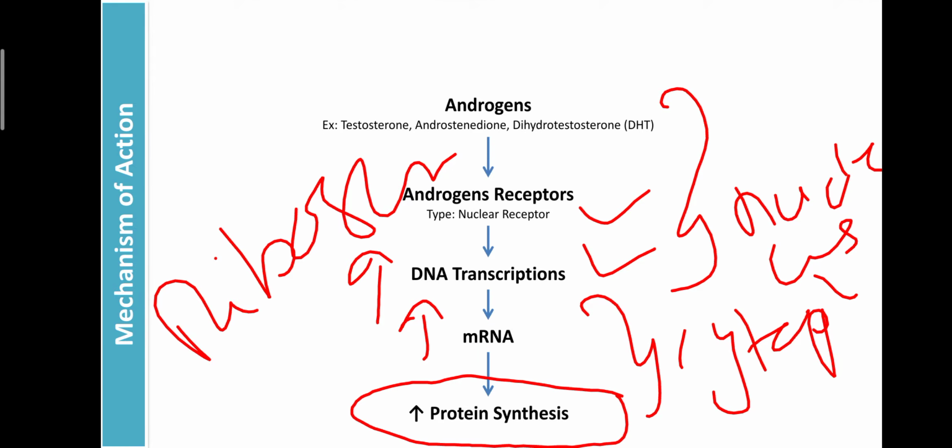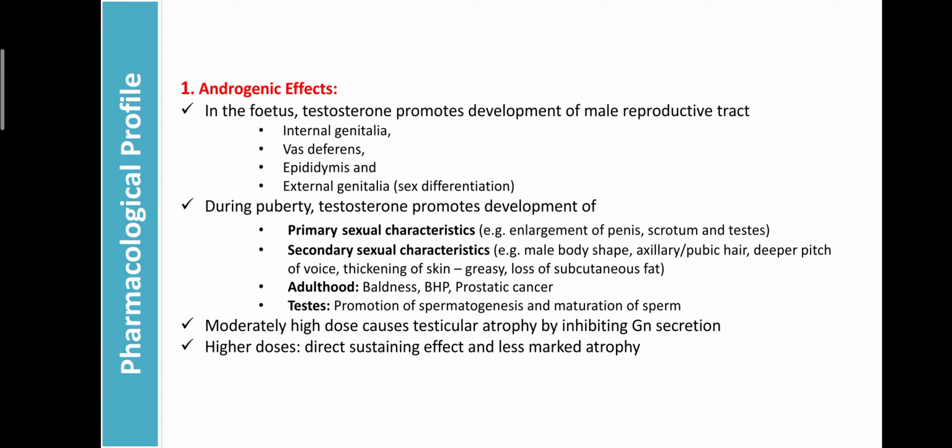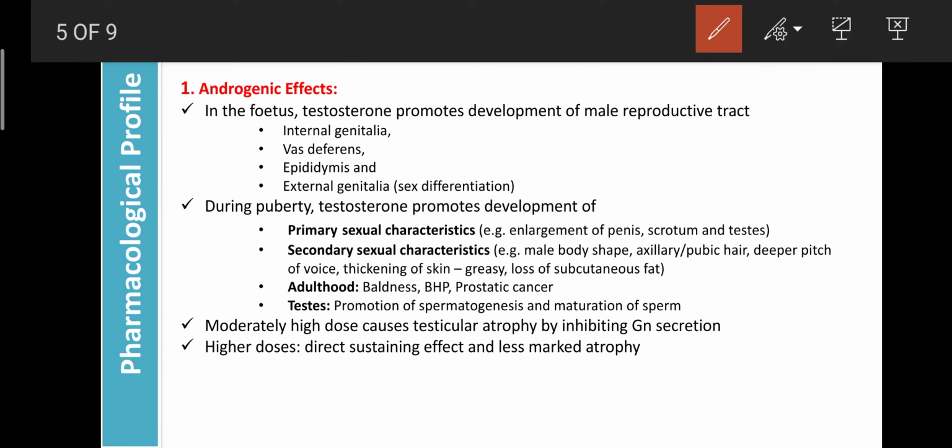Okay, next regarding the pharmacological profile. The first one is the androgenic effect. Androgenic effect includes the development of the sexual characters, or it can regulate the development of the genital organs. That effect accounts for the androgenic effect of the androgens.